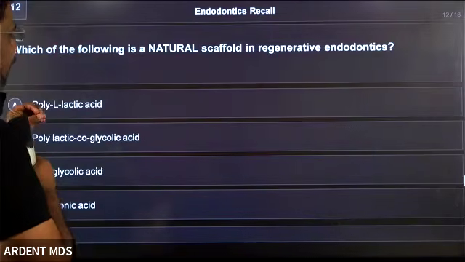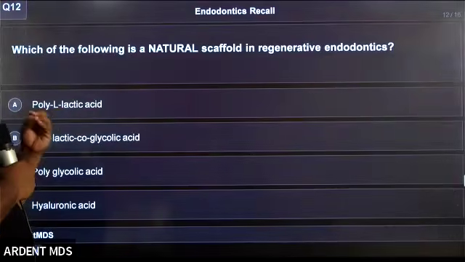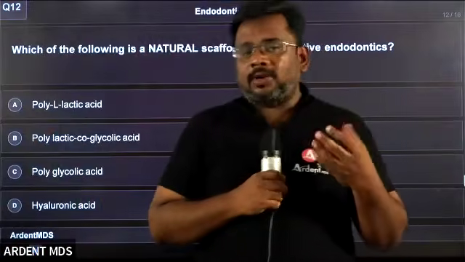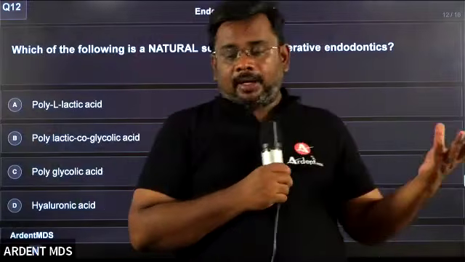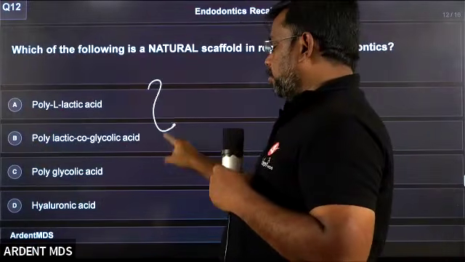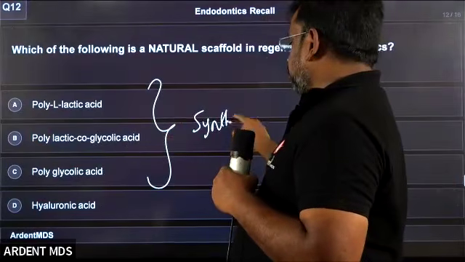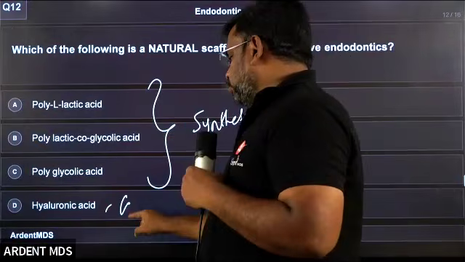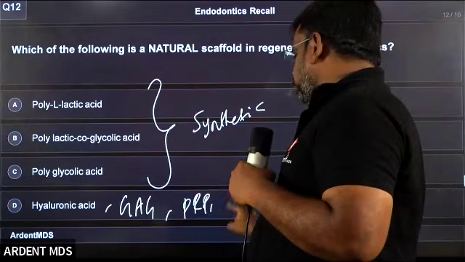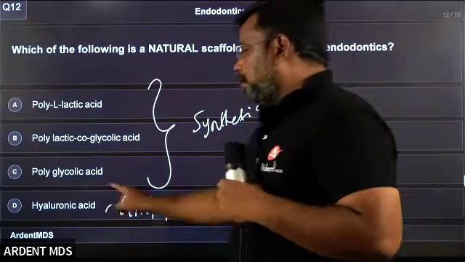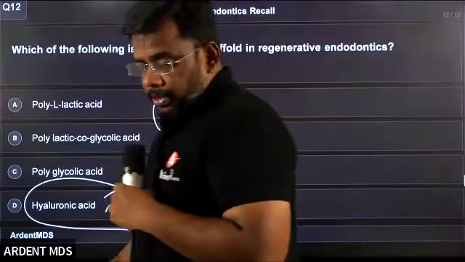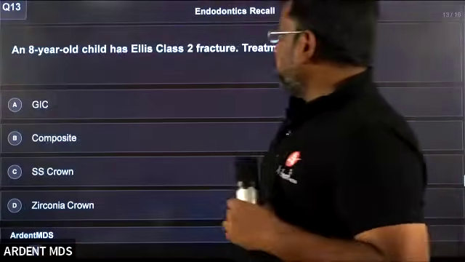So which of these is a natural scaffold in regenerative endodontics? In regenerative endodontics, you will be using two types of scaffold, one called natural and the other synthetic. Polylactic acid, polylactic-glycolic acid, polyglycolic acid are called synthetic scaffolds. Hyaluronic acid, GAG, glycosaminoglycans, platelet-rich plasma, platelet-rich fibrin, all these are natural scaffolds in regenerative endodontics. Very good. So next question.